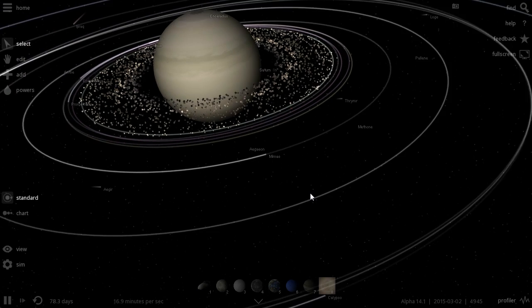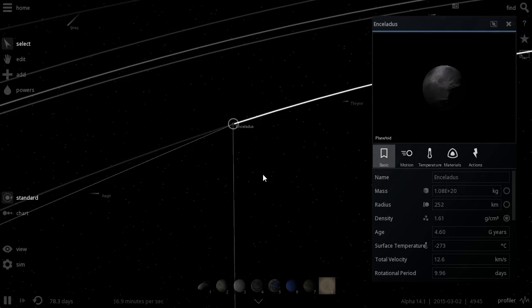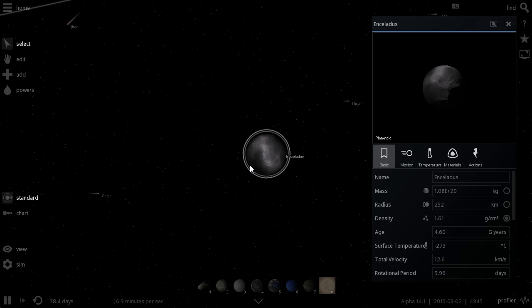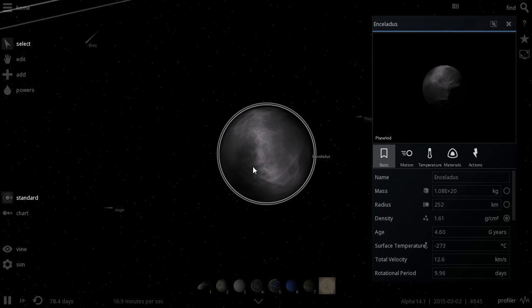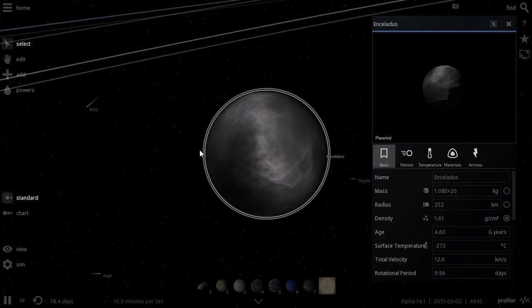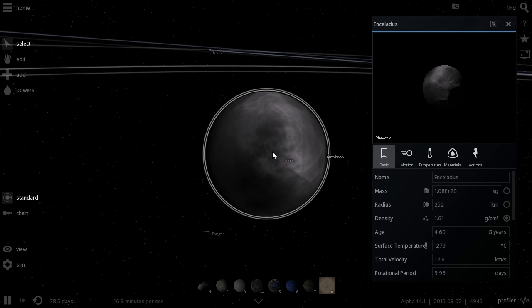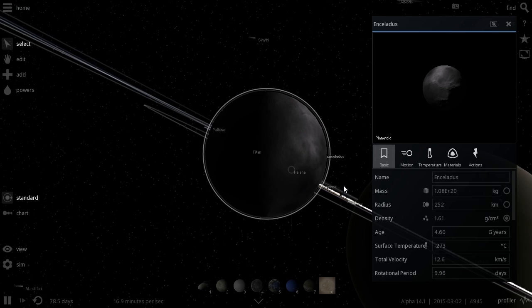The next satellite we're going to take a look at is Enceladus. Let's go ahead and find it. It's on the other side of Mimas. So here we go, this is Enceladus. Now it's a little bit bigger, at 252 kilometers in radius. But once again, same problem here. It's too small, too rugged, too rocky, and just not enough material in it to terraform it.